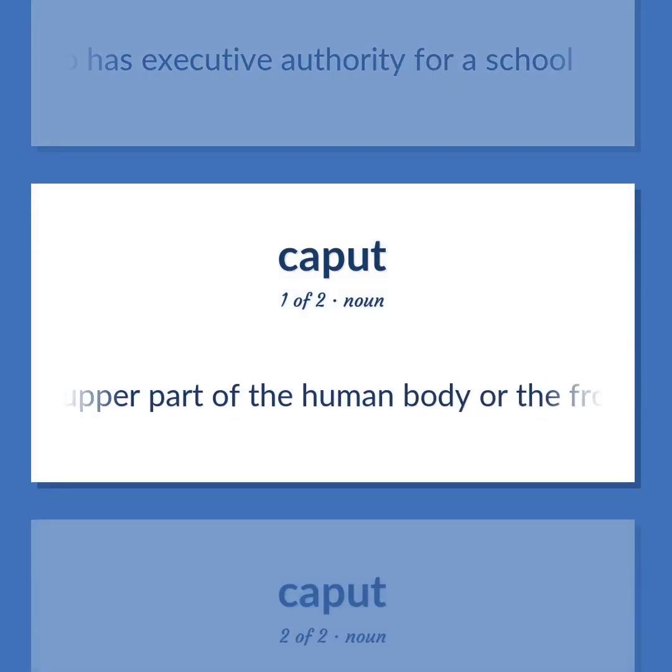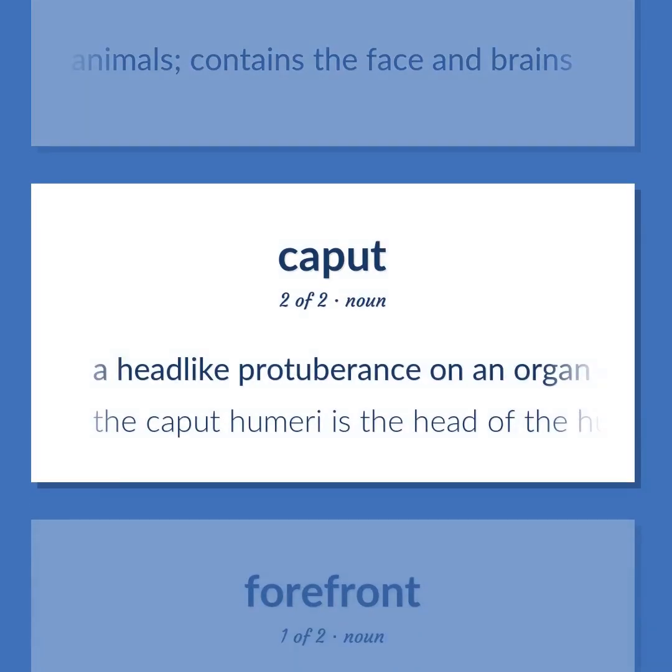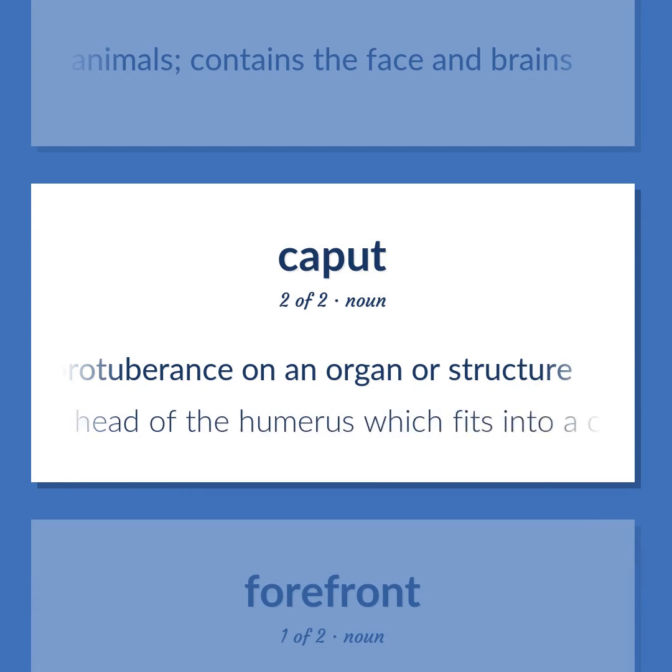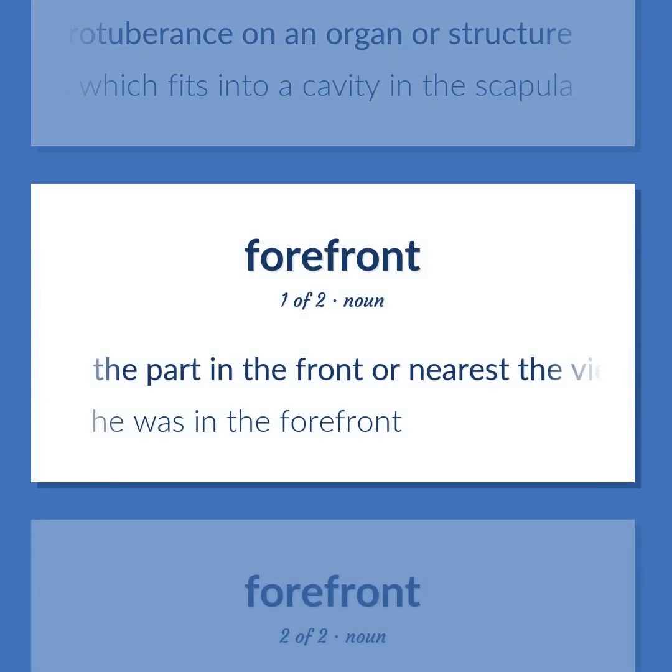The upper part of the human body or the front part of the body in animals, contains the face and brains. A head-like protuberance on an organ or structure. The caput humeri is the head of the humerus which fits into a cavity in the scapula. The part in the front or nearest the viewer. He was in the forefront.